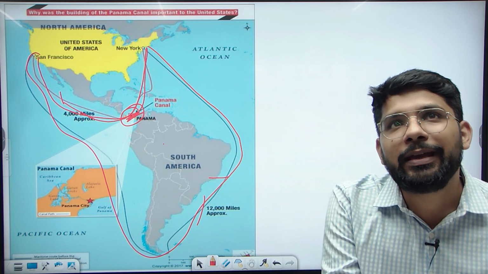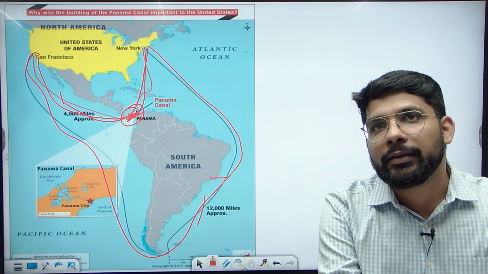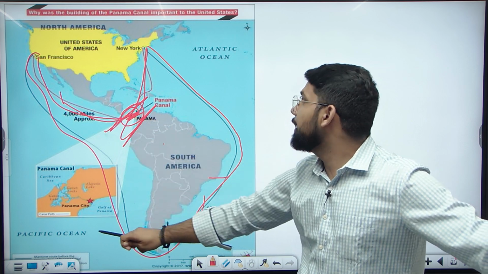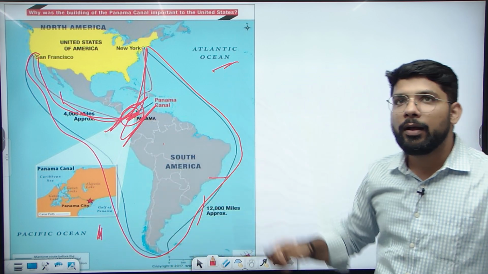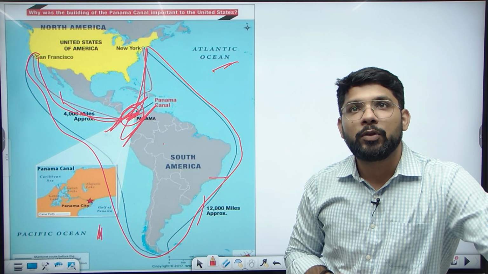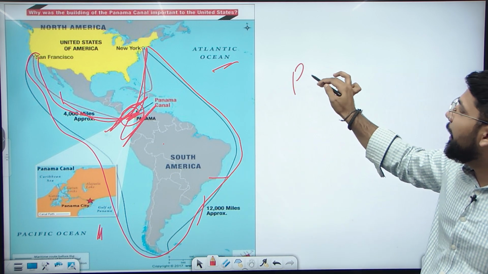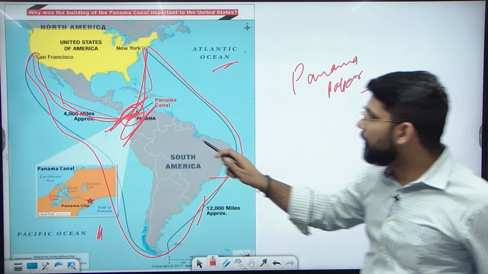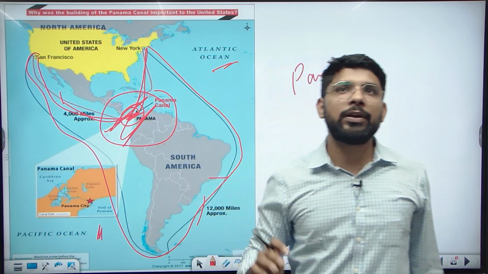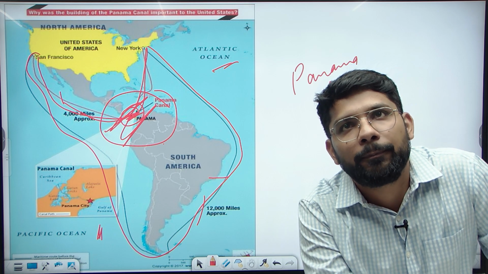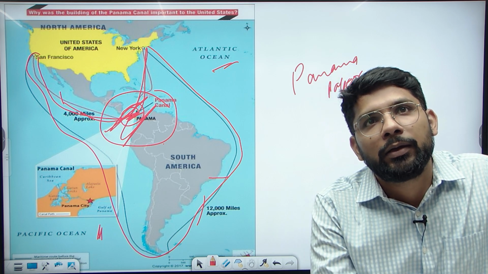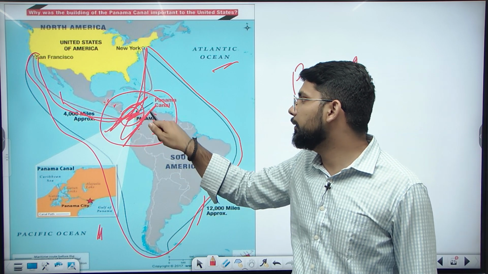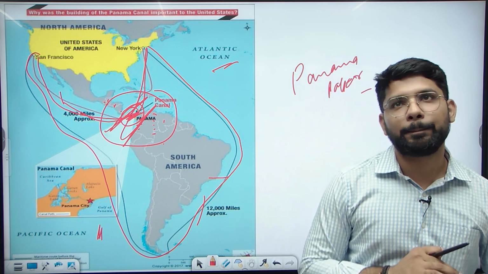So it connects North America and South America. We can easily go through this Panama Canal. It connects the Pacific Ocean and the Atlantic Ocean, so this becomes very important. Sometimes in the news you will find the Panama Papers, so this region is very famous in the news also. Here is the homework for you: you need to see the locations near Panama, the seas near Panama. They ask about specific locations, the countries, the islands here. They ask questions related to that.